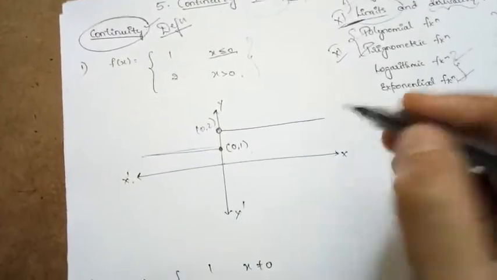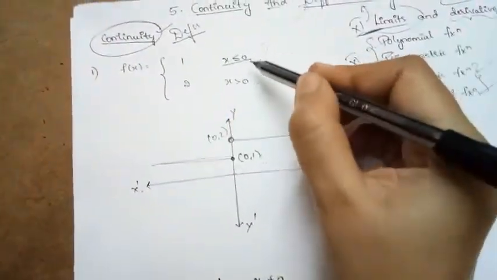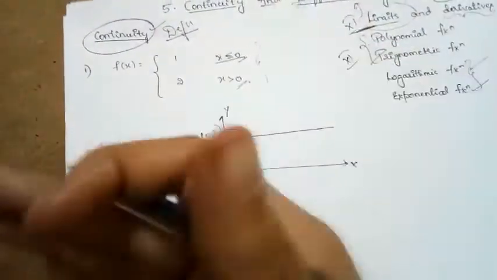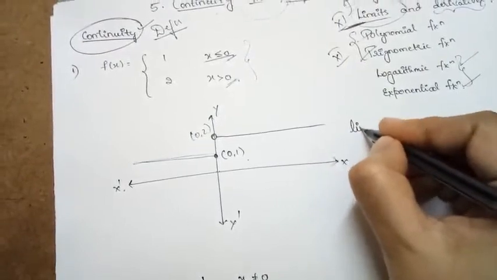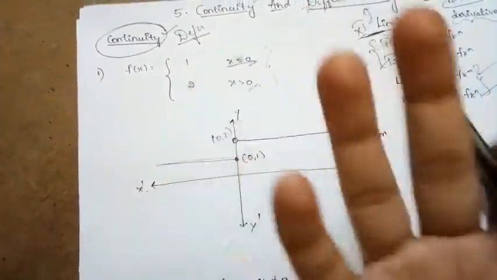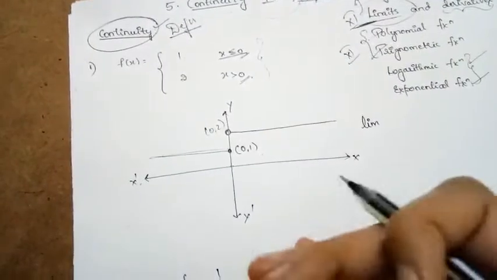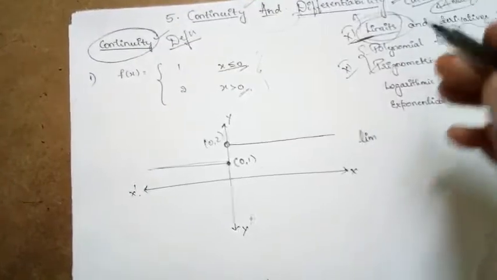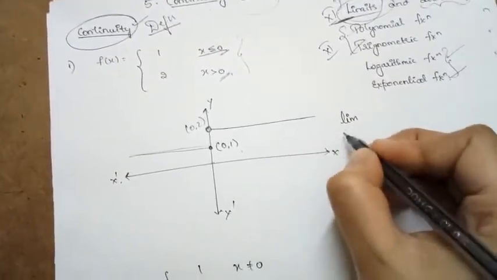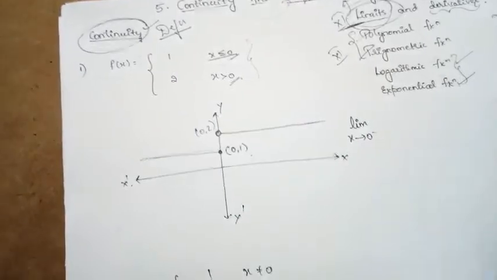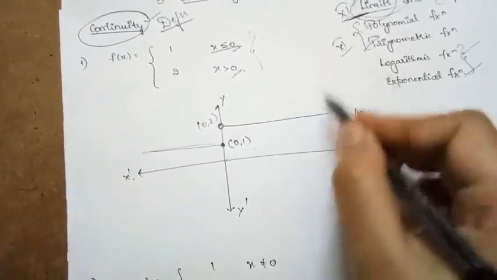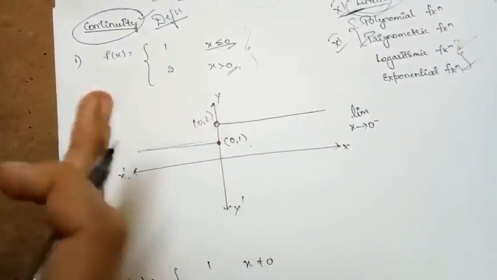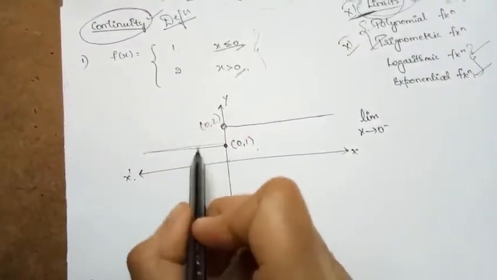Now let us find the limit of this function at the point where the function is cutting. Here it is at the point 0. While finding the limit of a given function, obviously the left hand limit and right hand limit exist. That concept you have already learned in class 11. So now let us find the left hand limit. The limit as x tends to 0 minus is nothing but the left hand limit. Left hand limit means when it approaches the point 0 from the left side, that is from this side.